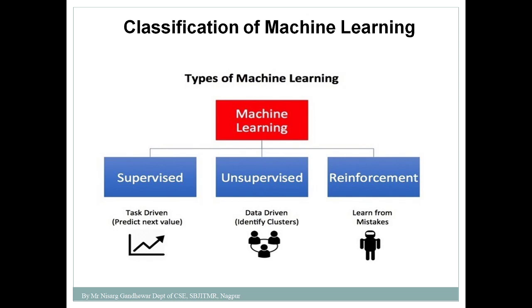So you already know about the classification of machine learning. Machine learning is classified into three major categories: supervised learning, unsupervised learning and reinforcement learning. We have seen that in supervised learning we require labeled data and a supervisor under which learning will take place. Now here we are targeting unsupervised learning. So we'll see how unsupervised learning is different from supervised learning.